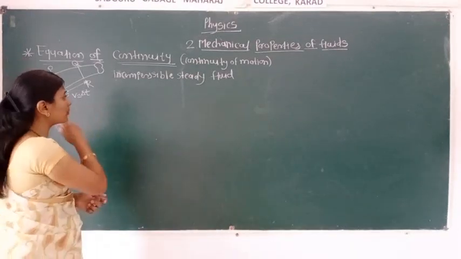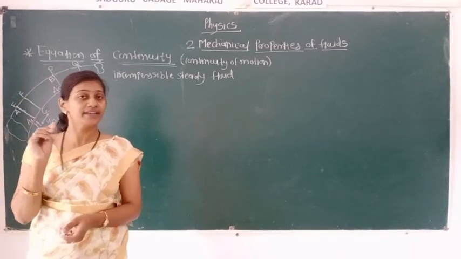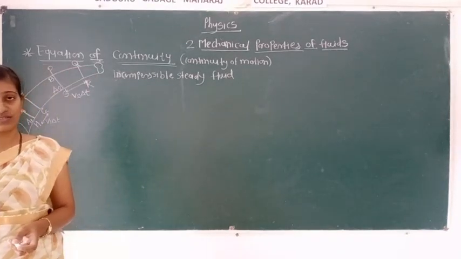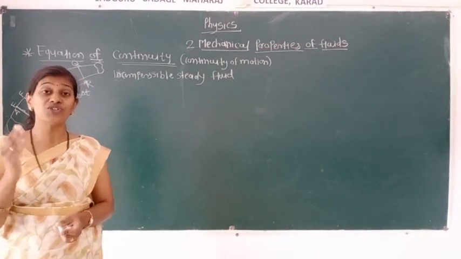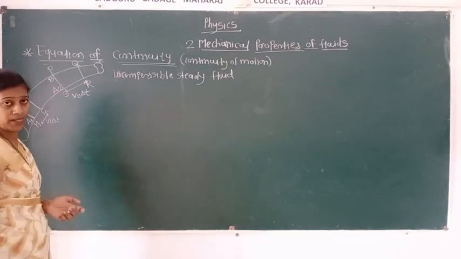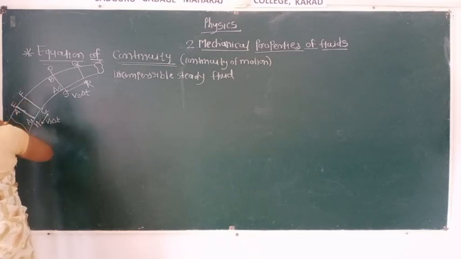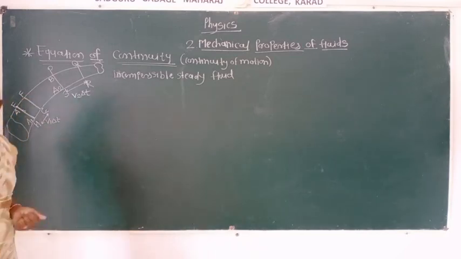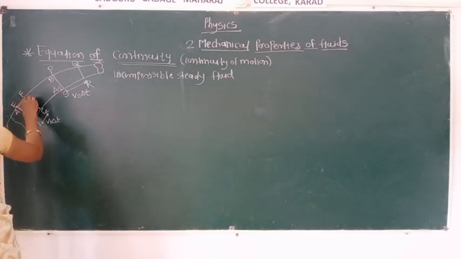We know steady means it is a streamline flow, otherwise we can say it is a laminar flow. Here we know the property of that fluid. The velocity of a fluid at a given point remains constant, but it varies from point to point. Whenever the fluid is entering this tube, let me consider this point A, or a small cross section area here.